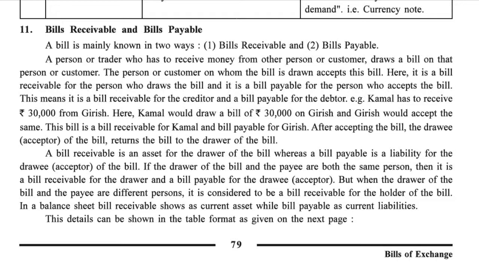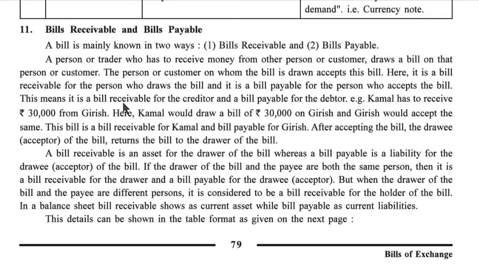A person or a trader who has to receive money from another person or customer draws a bill on that person or customer. The person or customer on whom the bill is drawn accepts this bill. Here it is a bill receivable for the person who draws the bill, and it is a bill payable for the person who accepts the bill.